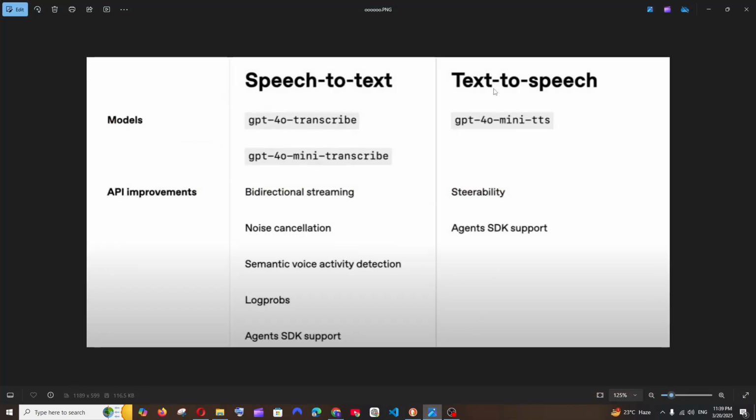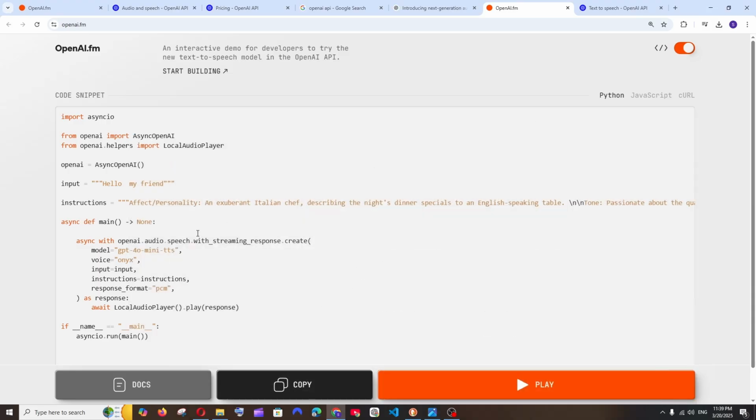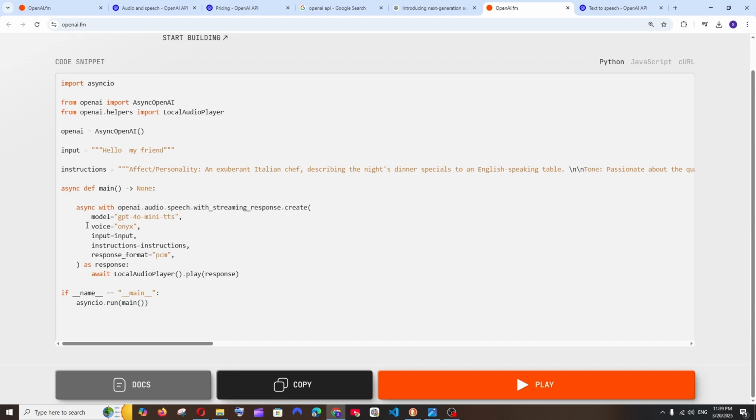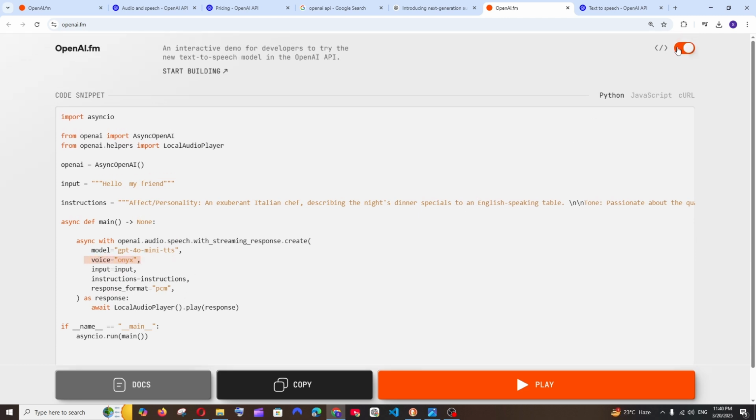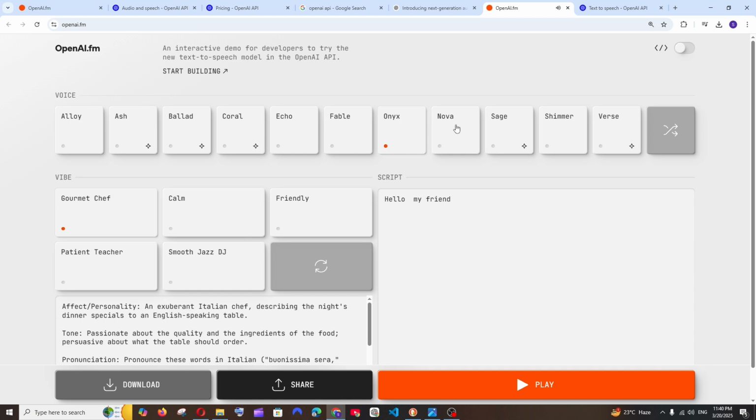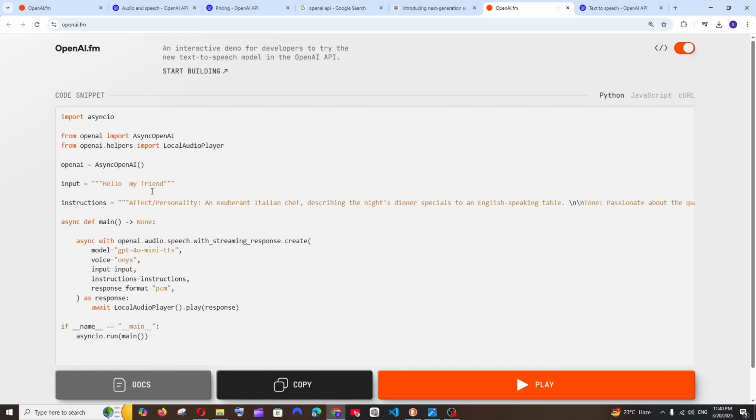gpt-4o-mini-tts because this is a text to speech. We are doing text to speech over here. And we are having the voice also. Here, as you can see, I have selected this, I don't know, ONYX, and that voice is coming here.